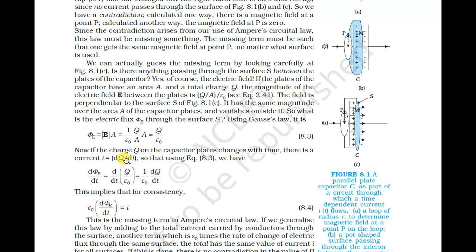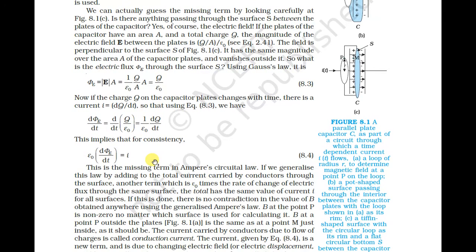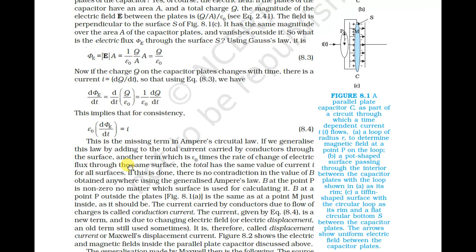From this equation, we get d phi upon dt equals 1 upon epsilon 0 times dq upon dt, but dq upon dt is equal to I. So we get epsilon 0 d phi upon dt equals I. This is the missing term in Ampere's circuital law.